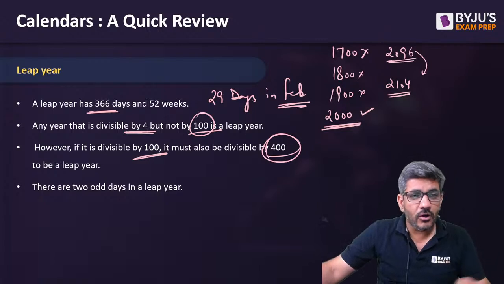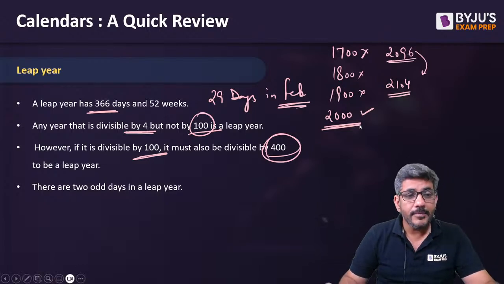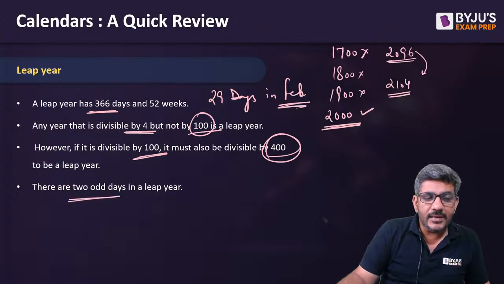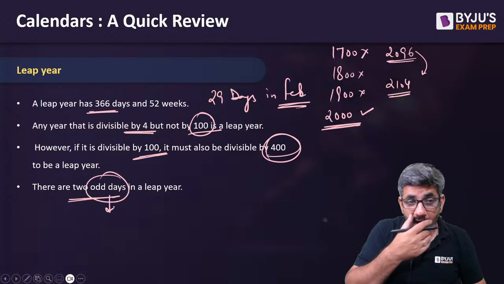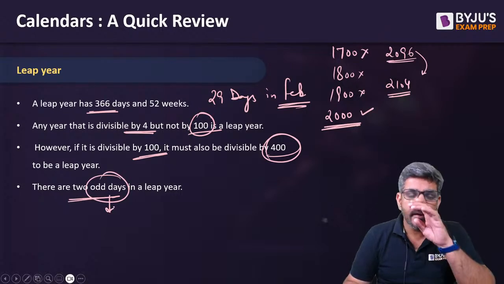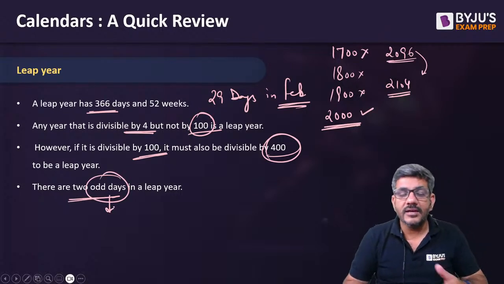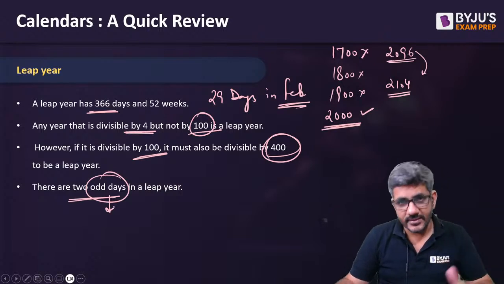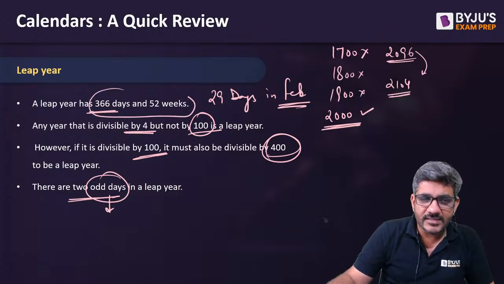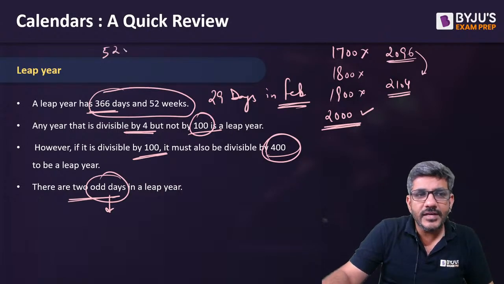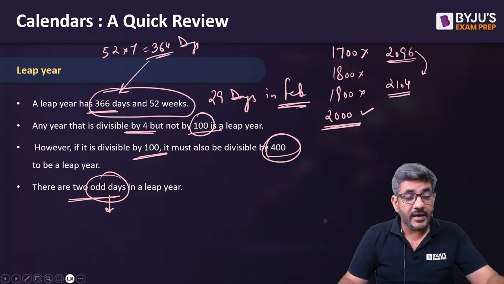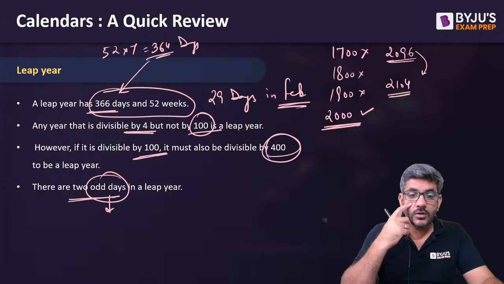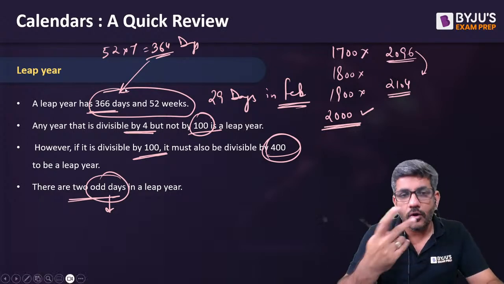Okay, everyone, that's all about the leap year now. There are 2 odd days in a leap year. What is the concept of odd days? Though I'm assuming that you would be knowing about it. Odd days are the days left in a year after completed weeks. For example, when I said there are 366 days, 52 weeks will have a total of 364 days, right? So there are 2 extra days in a leap year. You can also call them 2 odd days. उनको हम odd days बोलते हैं.